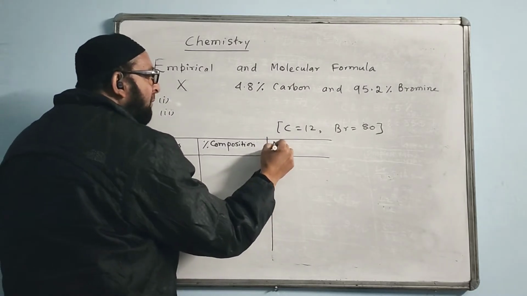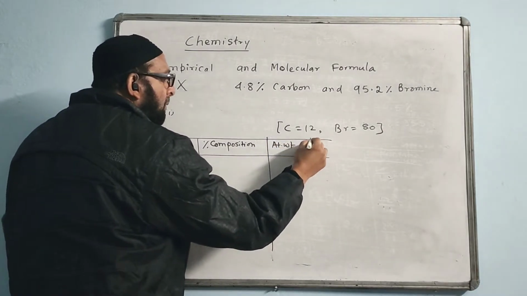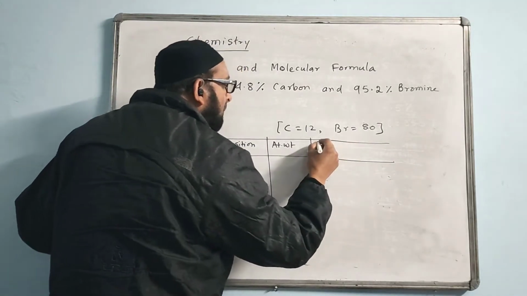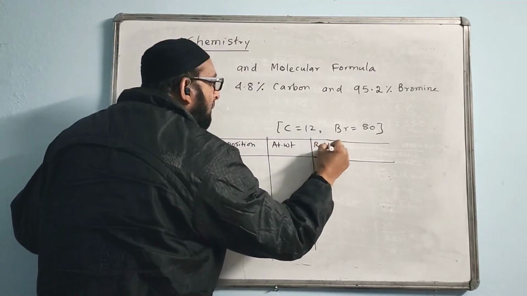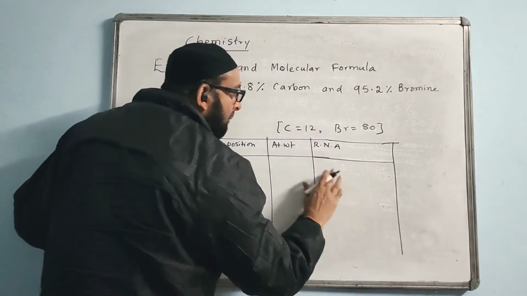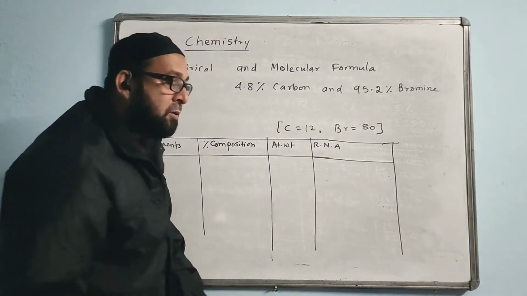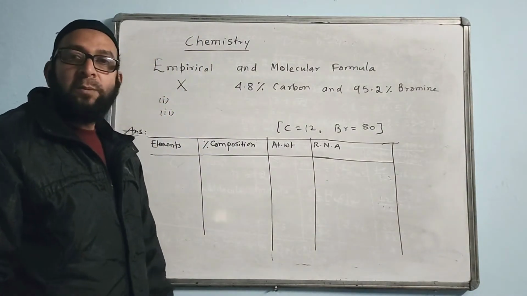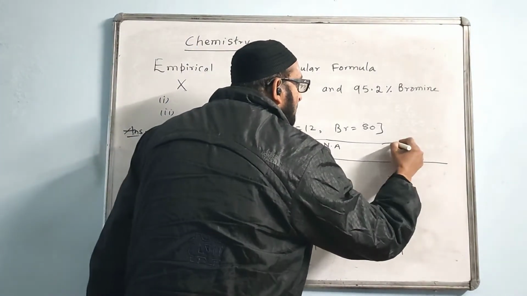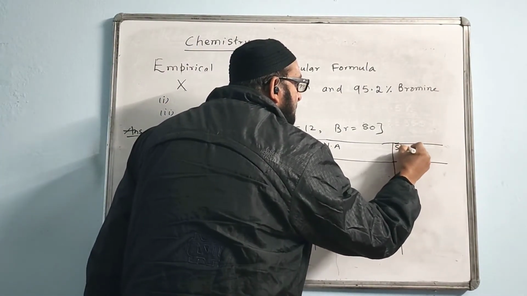Here we write atomic weight. Next column I will write RNA, and I will keep this column a little wider so that we leave more space for calculation. And the last column will be the simplest ratio.